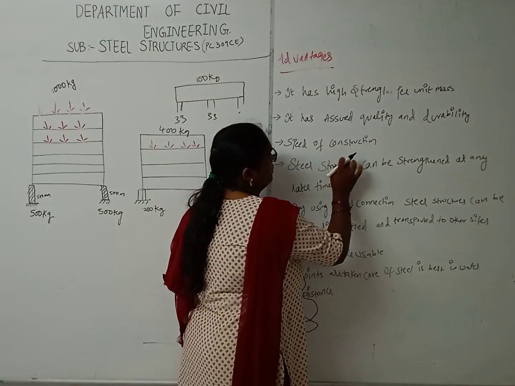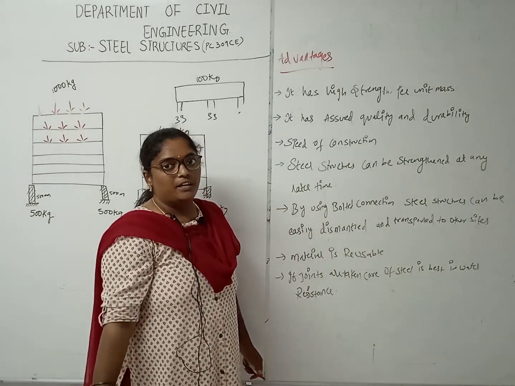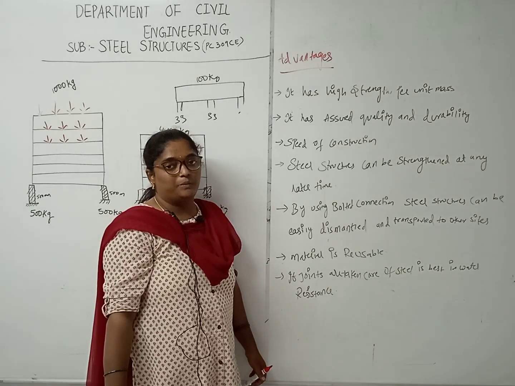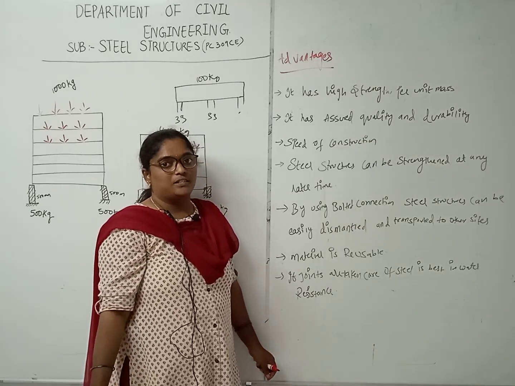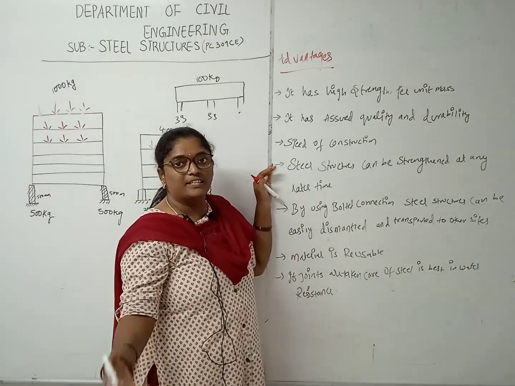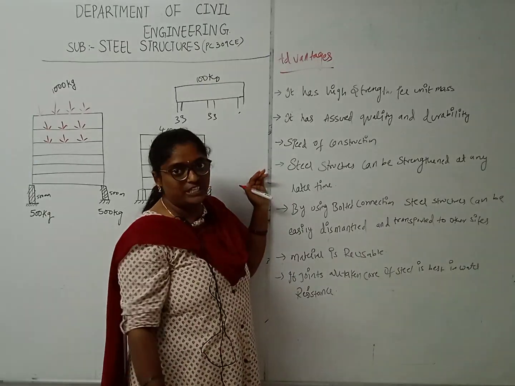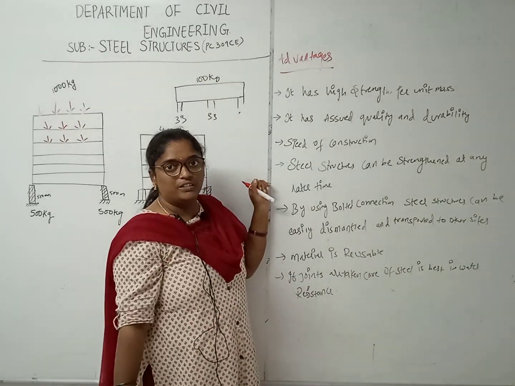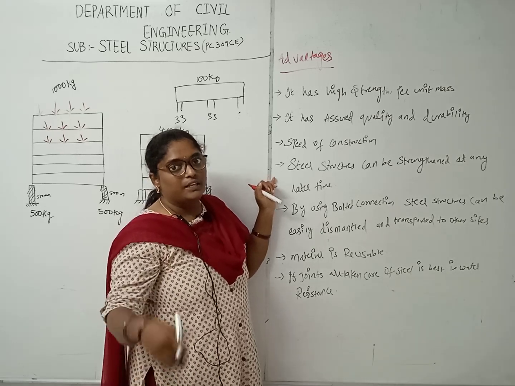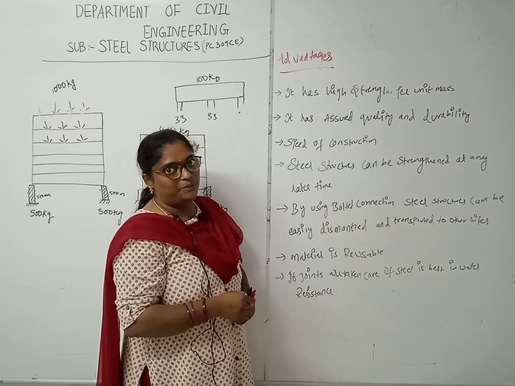When it comes to steel, if the rolled steel is already available in the market, we will take it whenever it is required and start constructing. For example, first we lay the footings, then raise the plinth beam, then raise the columns, then go for the steel slab using trusses.